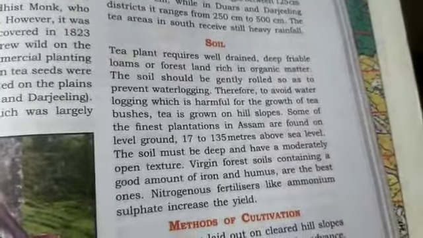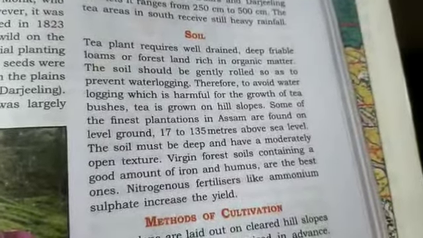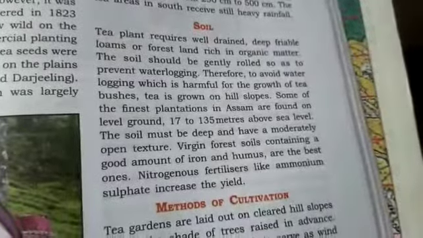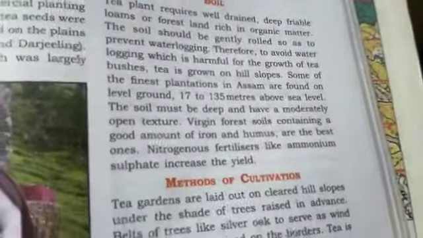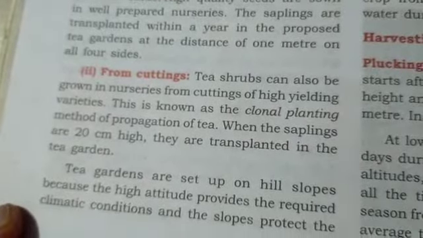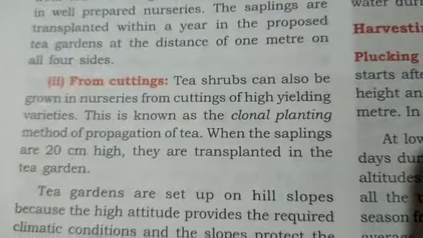Therefore, to avoid water logging, tea is grown on hill slopes. Terrace farming has been done, that kind of plantation. Nitrogenous fertilizers like ammonium sulfate increase the yield of the crop. There are methods of cultivation also. We have from seeds. Tea plants can be raised from scattering of high quality seeds. From cuttings, the shrubs can also be grown in a nursery. That is called the clonal method of propagation of tea.